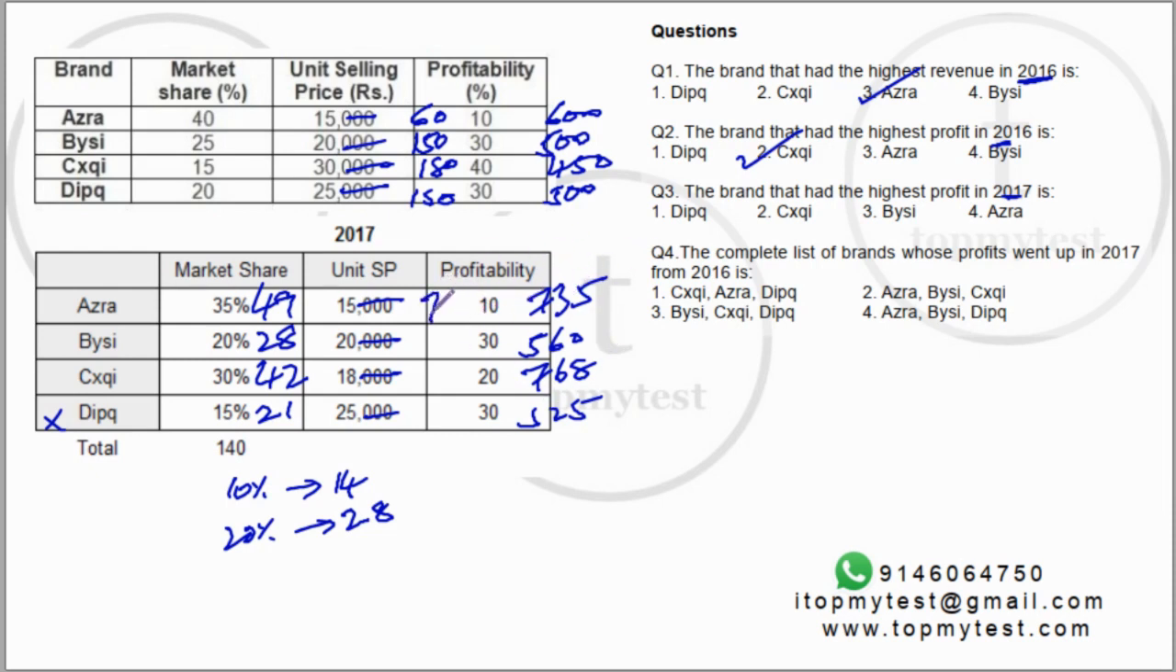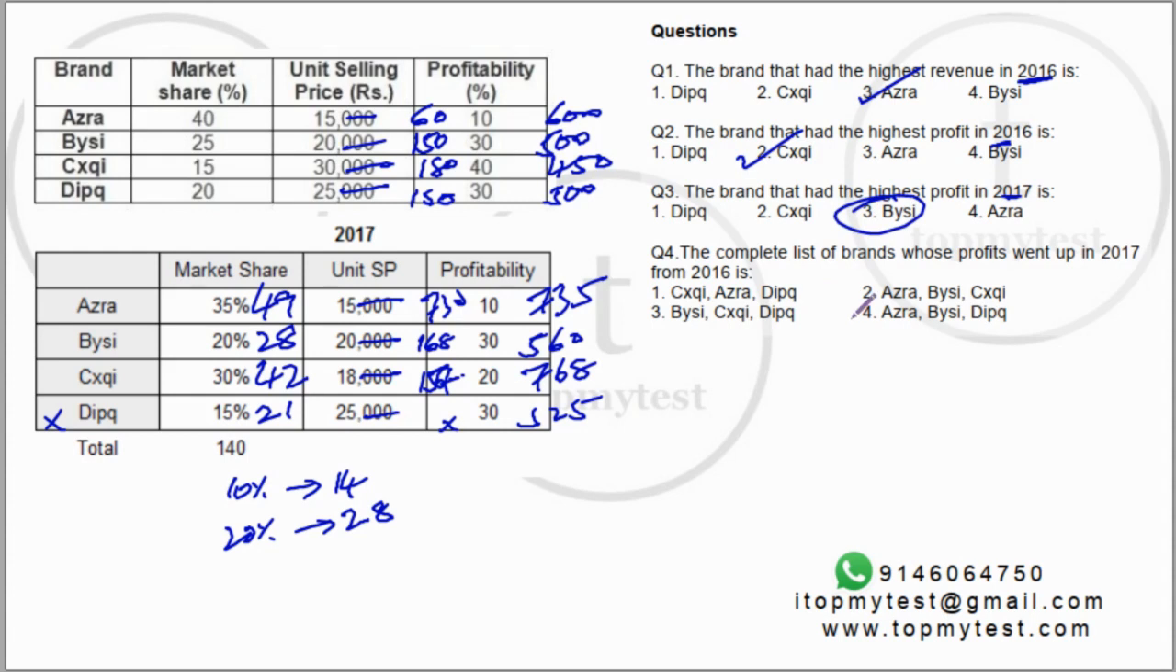10% will be 73.5. This is anyways out. 20% of 30% of this will be about 168, somewhere around that. And 20% of this will be 156. So this will have the highest. Right. 157 point something. So Big C has, this is 73 point something. So Big C has the highest profit.